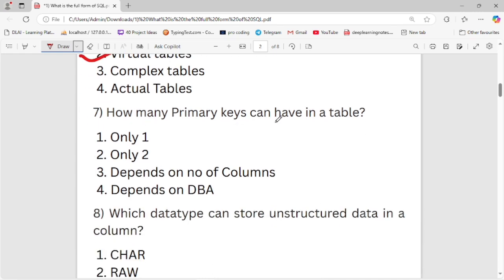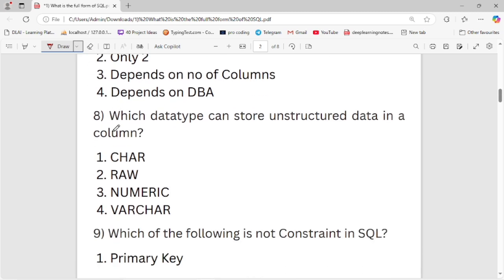How many primary keys can you have in a table? Only one primary key can be in a table. Now let's move to the next question.